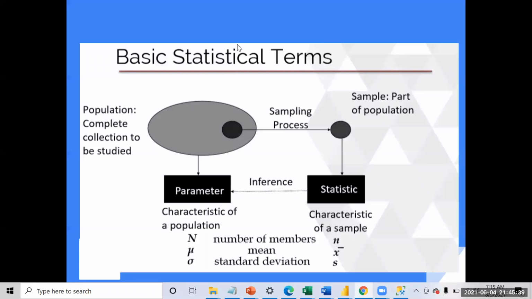Okay, now what is population? Let's try to talk about it. Population means the entire data that you have. For example, if I ask you a small question: I want to find the average salary of an Indian. In India, what is the average salary a person is making? To find that, I definitely cannot go to every individual and ask them what their salary is, then find the total salary and divide by the count of the people. So it's not technically possible.